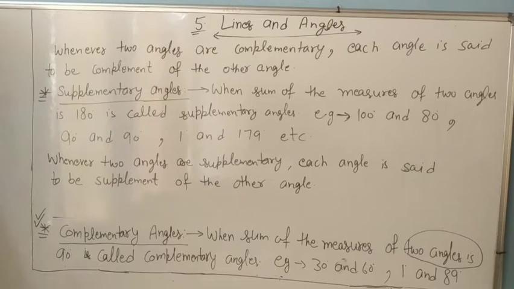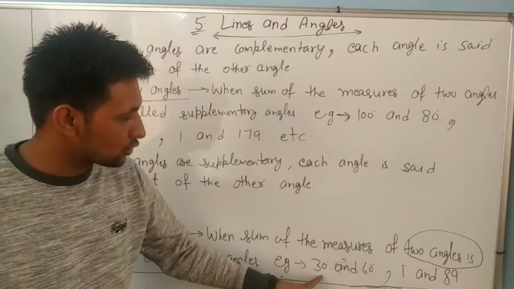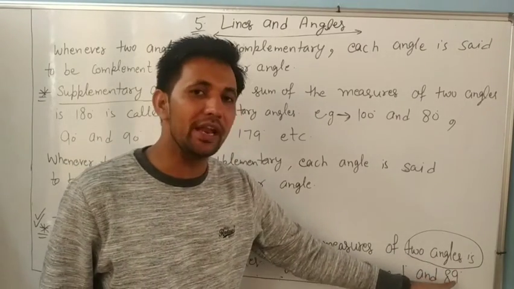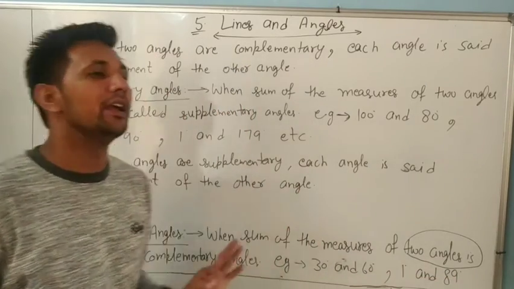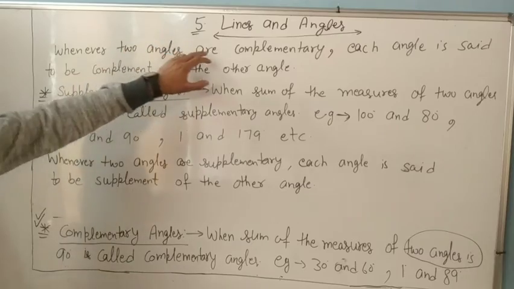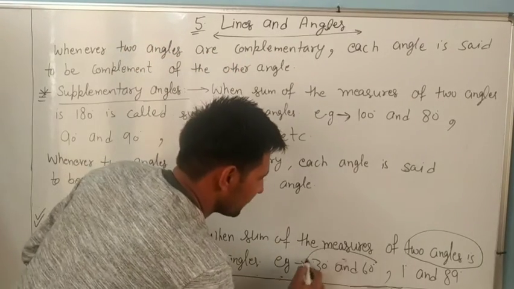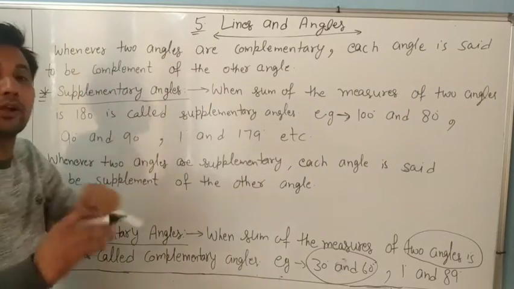Now dear, look at complementary angles. What I told you: 30 is the complement of 60, and 1 degree is the complement of 89 and 89 is the complement of 1 degree. In what case will we say complement? Whenever two angles are complementary, each angle is said to be the complement of the other.